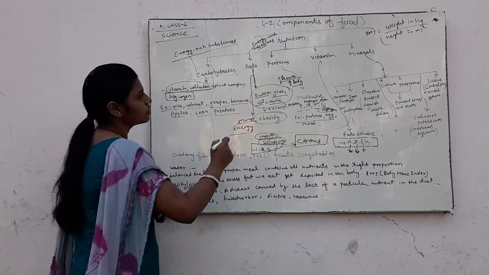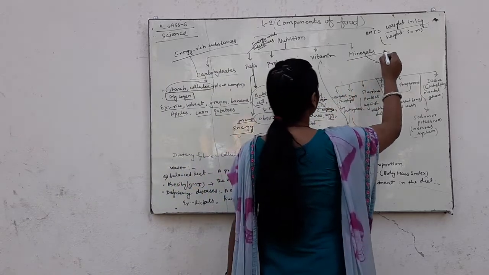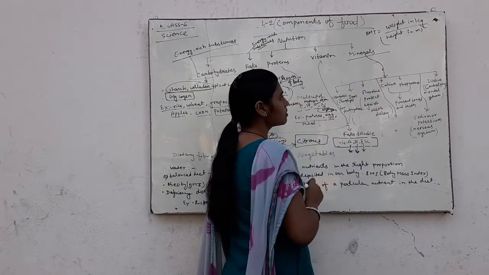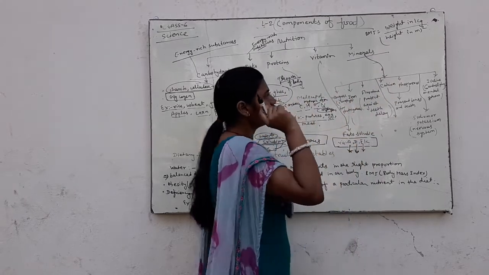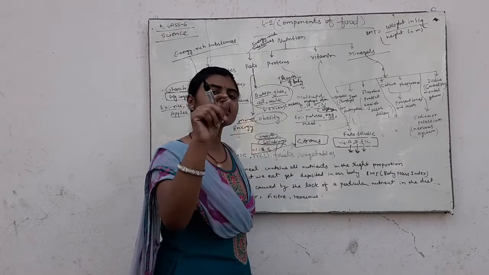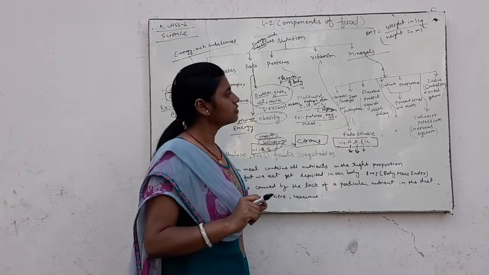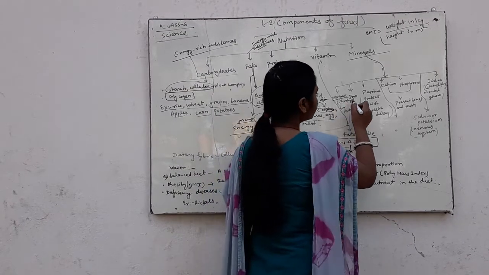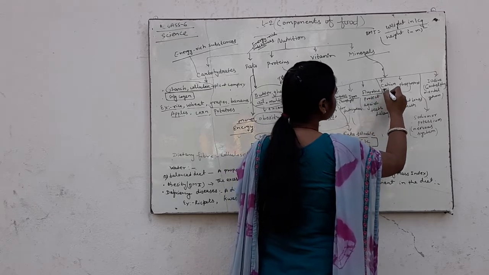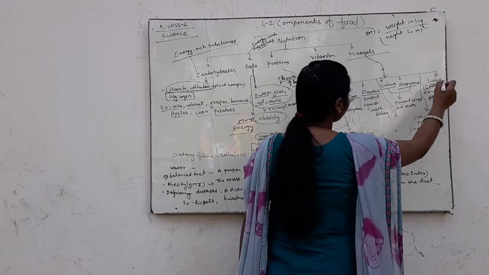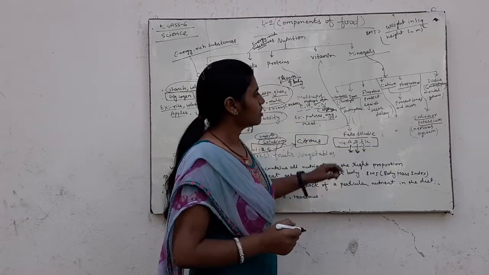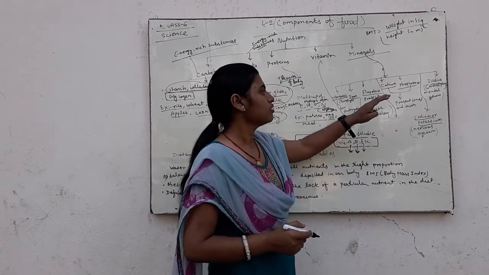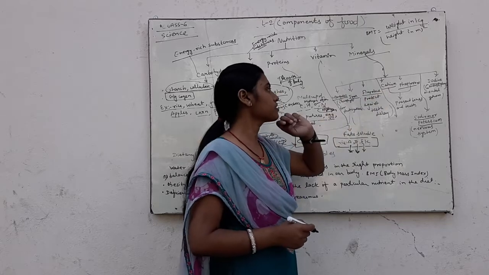And our next part of nutrition is minerals. Minerals are very useful but are used in only some parts of the food. Manganese, iron, fluorine, calcium, phosphorus, iodine, sodium and potassium, these are the forms of minerals.